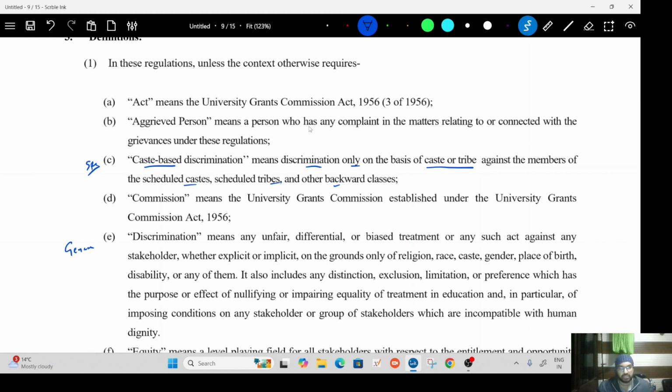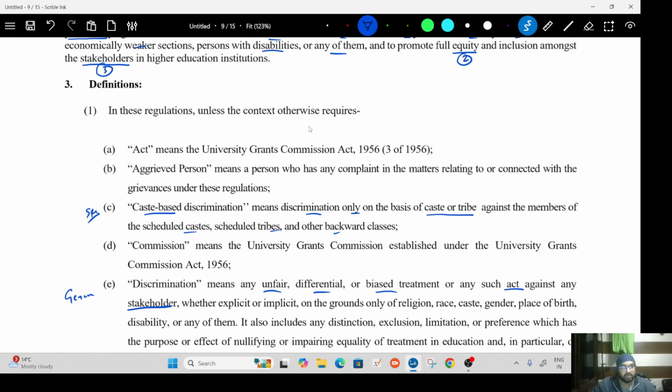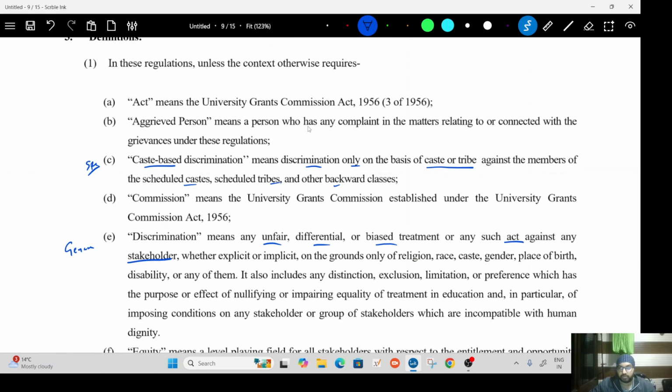So the broader definition is any unfair, differential, or biased treatment or any such act against any stakeholder. Again, remember the term stakeholder is coming again. This term becomes important because if any group says that they are being excluded from this act, it means they are excluded from the definition of stakeholder. So we will have to understand what stakeholder means.